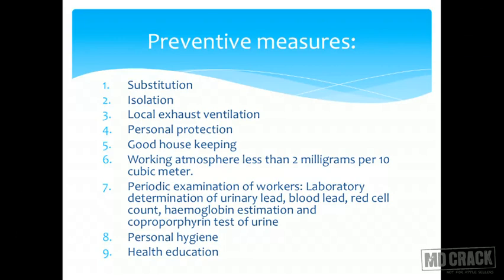Periodic examination of workers: laboratory determination of urinary lead, blood lead, red blood cell count, hemoglobin estimation and coproporphyrin test of the urine can be done. So basically these tests are repeated periodically for assessment of lead exposure in the factory. Personal hygiene measures, which I just discussed, and of course health education. People should be made aware that this is a hazardous industry, lead is used, and what you should know about it and how to prevent it.